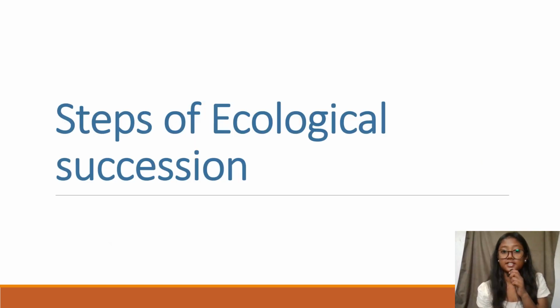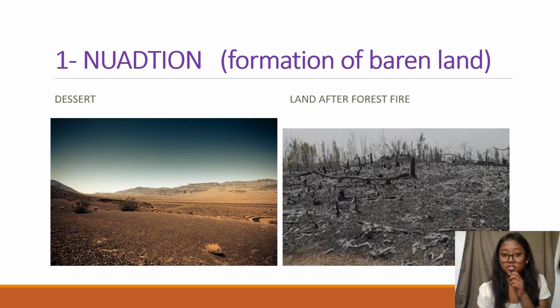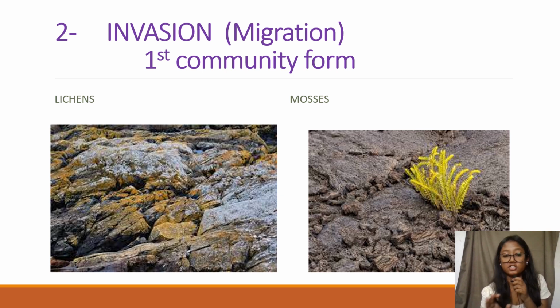So the next is the steps of ecological succession. Okay, the first step is nudation, formation of barren land. The large disturbance will be maybe desert, and the moderate disturbance in the secondary ecological succession is land after the forest fire. Second is invasion, means migration. First community will be formed, lichens and mosses.